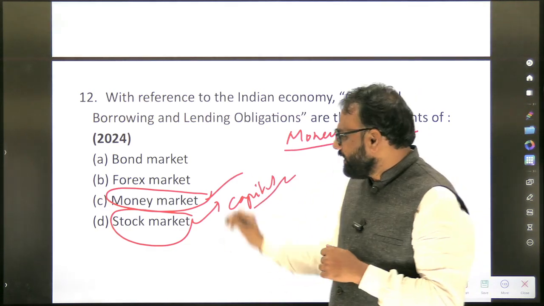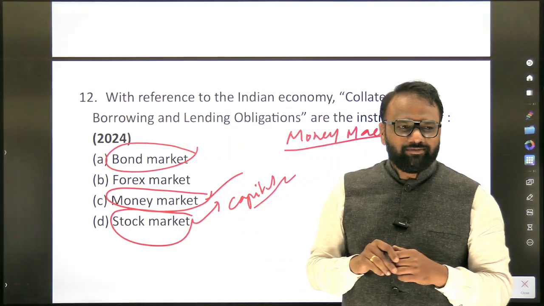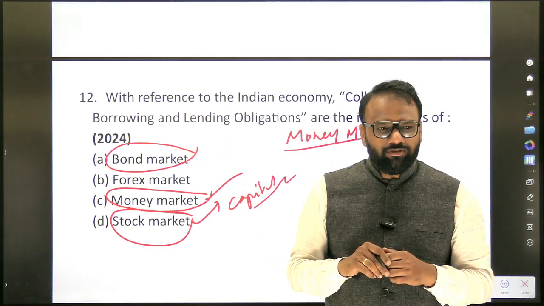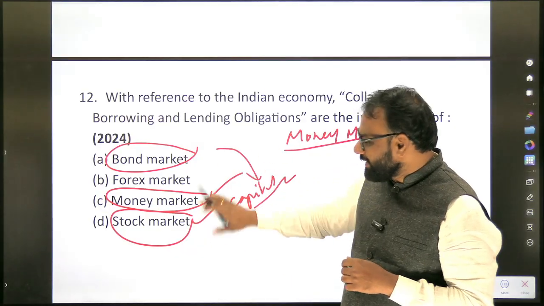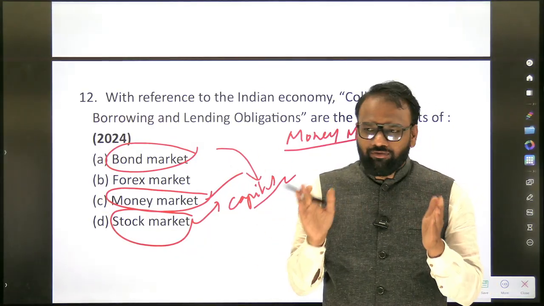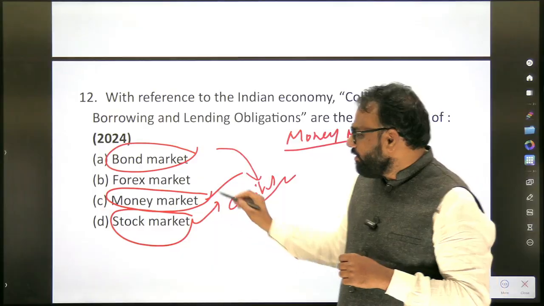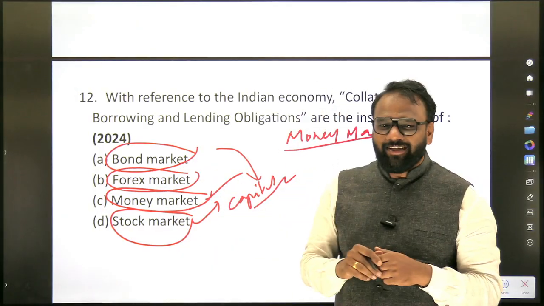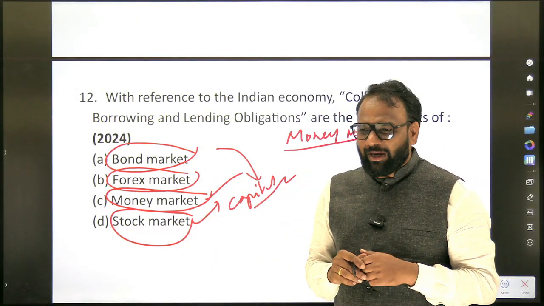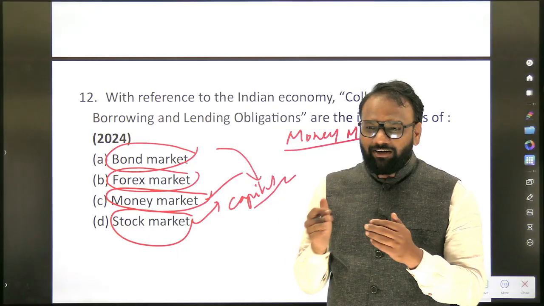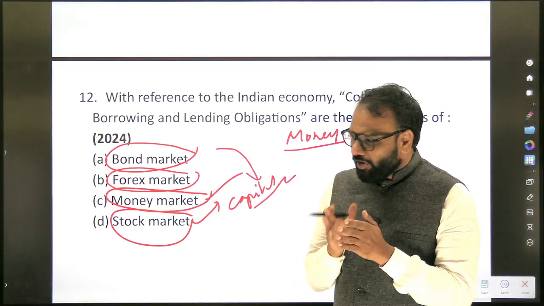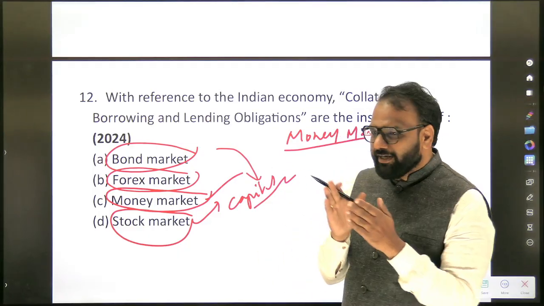The bond market is also part of the capital market. Bond market and stock market are both part of the capital market. Forex market is a separate market.